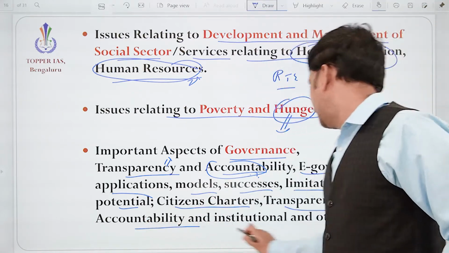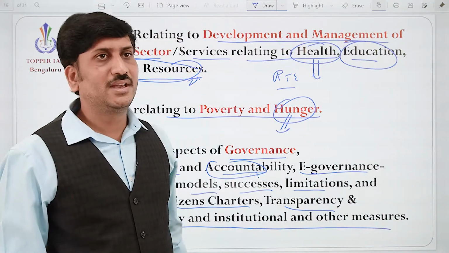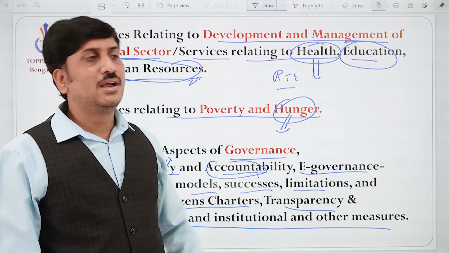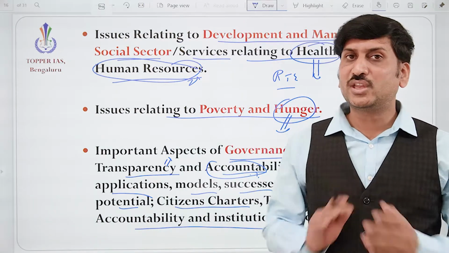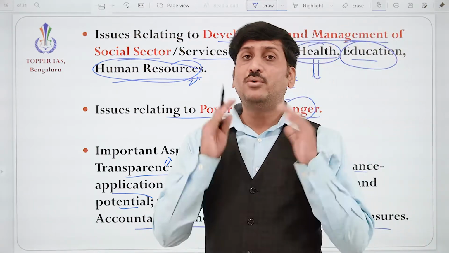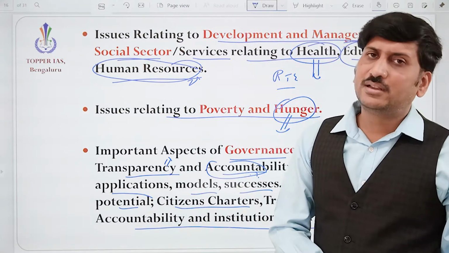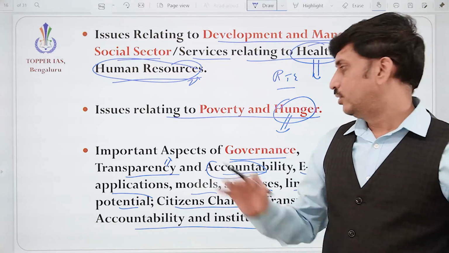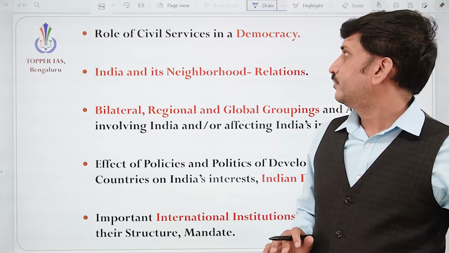Transparency and accountability and institutional and other measures. Okay, what measures are we taking, correct? What if the citizen is not getting his right, correct? How the Lokpal is there, Lokayukta is there to ensure accountability, how the CBI is functioning, how the CVC is functioning, how the right to information works, how the Central Information Commission is working. So these are all the important things we need to understand and study.